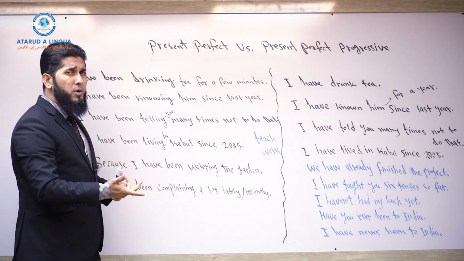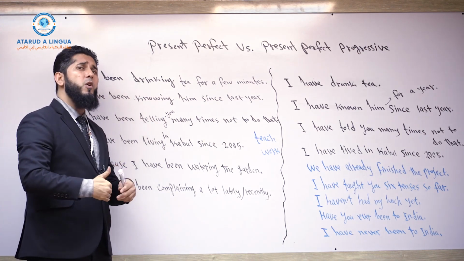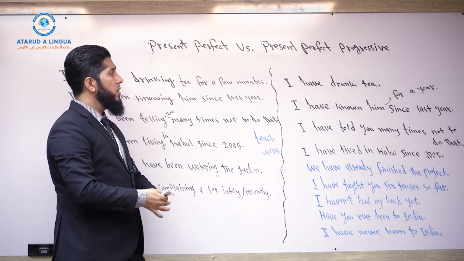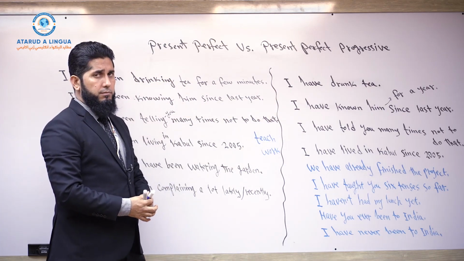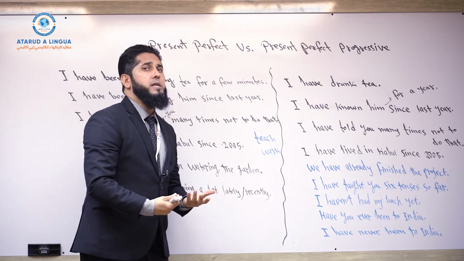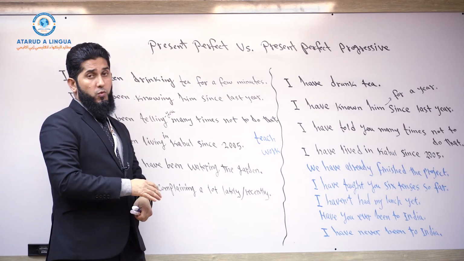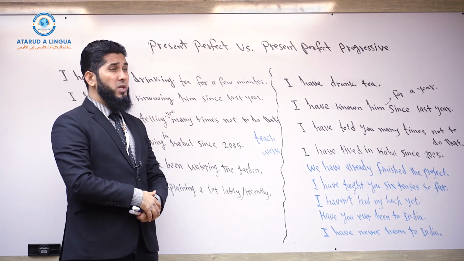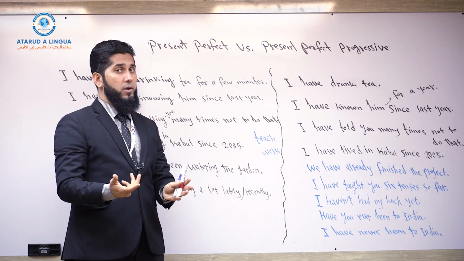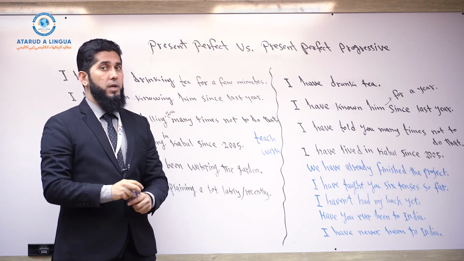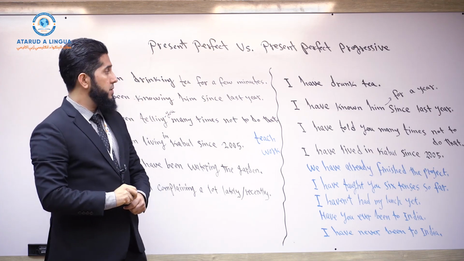But if you want to talk about something that started in the past, comes to present time continuously, and may or may not continue in the future, you should not use present perfect tense. You should use present perfect continuous tense. For example, I've been drinking tea for a few minutes. Now, if you say I have drunk tea for a few minutes, incorrect. That's not okay according to grammar, according to academic English, according to correct English.